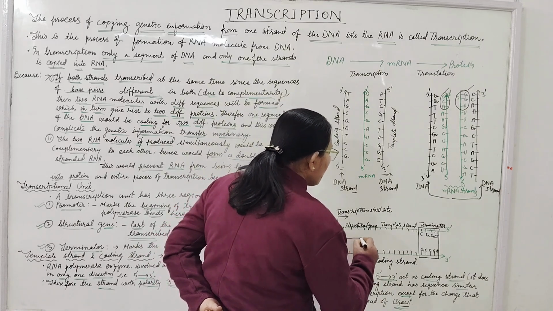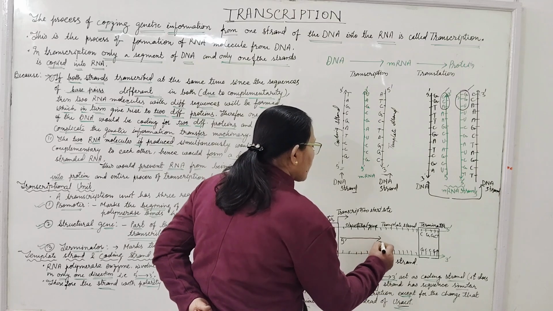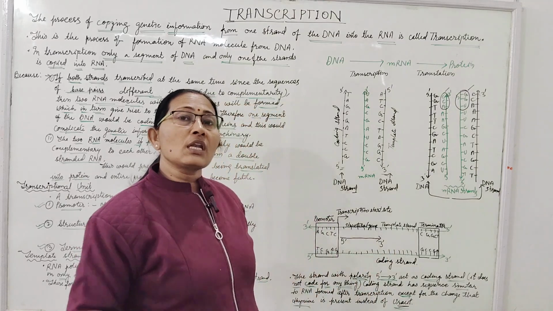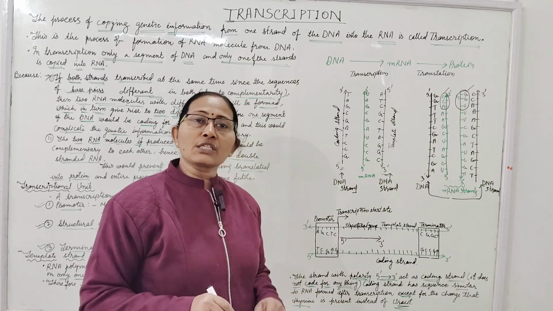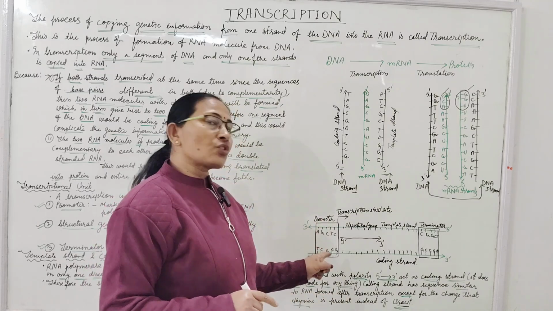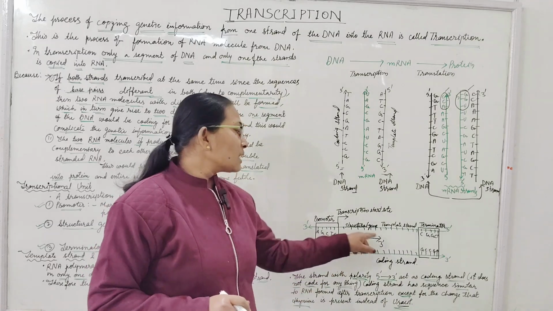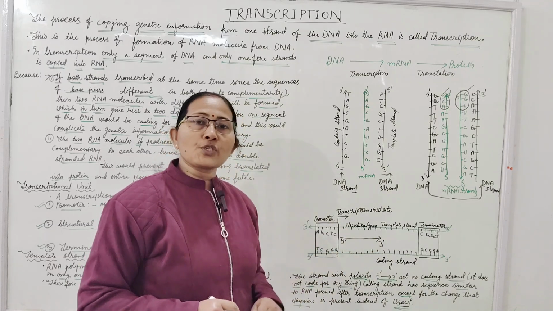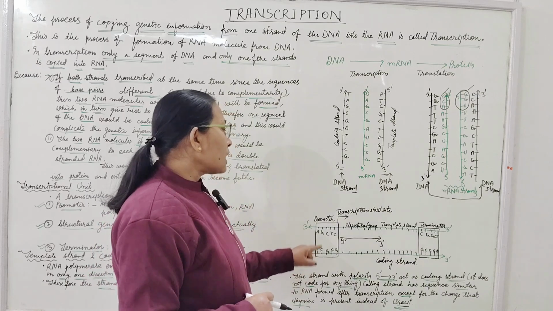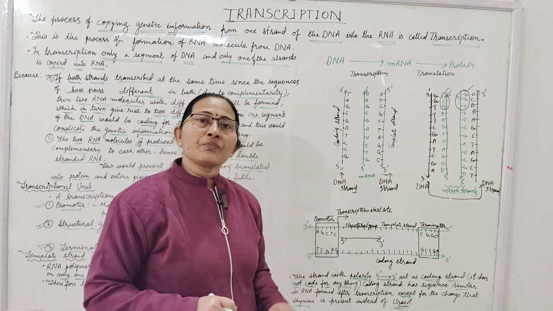As we have seen in the case of replication, new strands have the polarity of 5' to 3'. The same is true of RNA in the transcription process. The new strand polarity will be 5' to 3'.